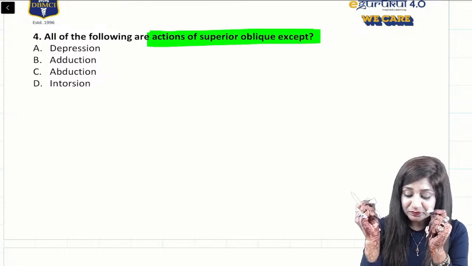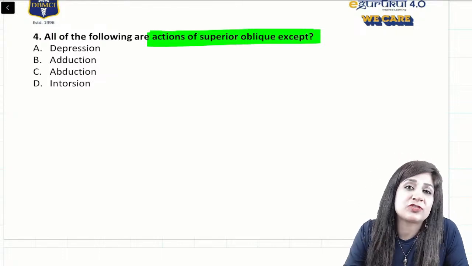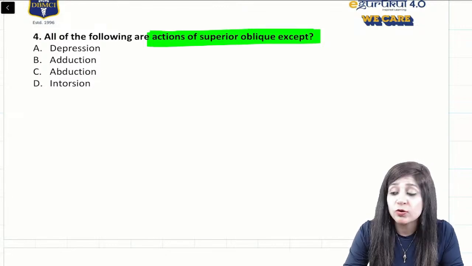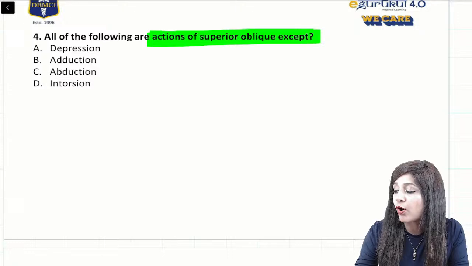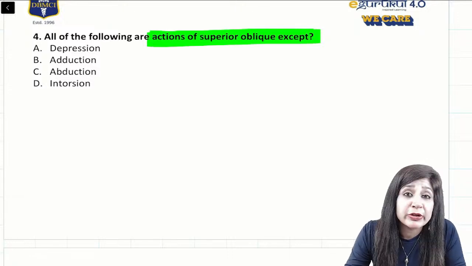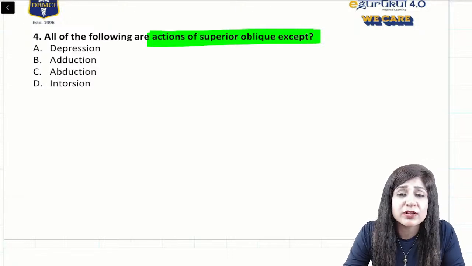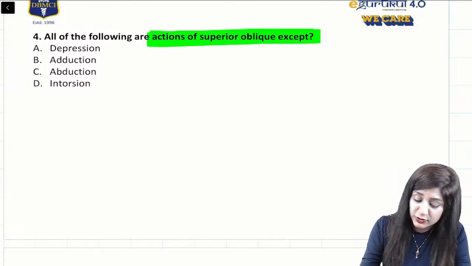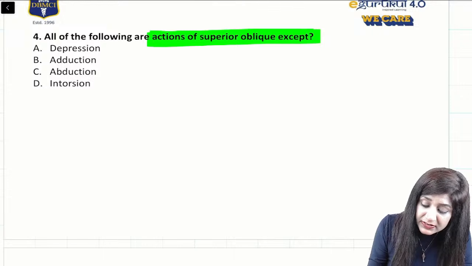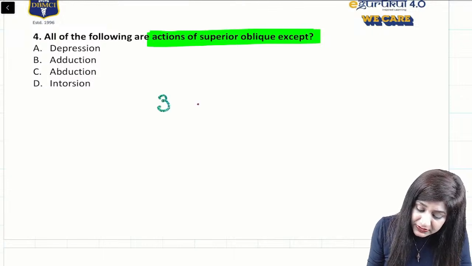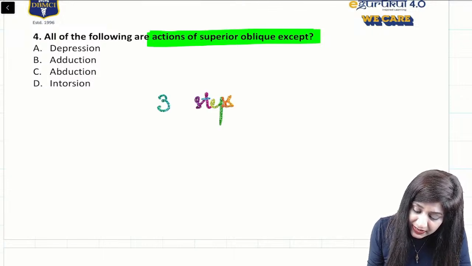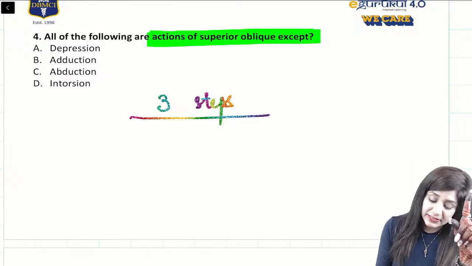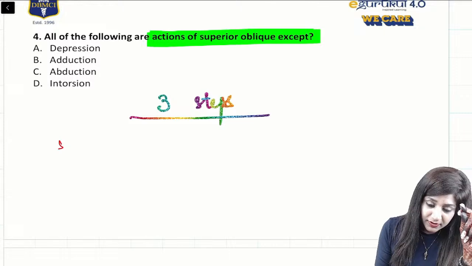तो talking about the actions of extraocular muscles, not only superior oblique muscle, I will tell you how to calculate the actions of the extraocular muscles as a whole, because you can get a question relating to the actions of the extraocular muscles. So basically we have got three simple steps in which we can calculate the action of the extraocular muscles.